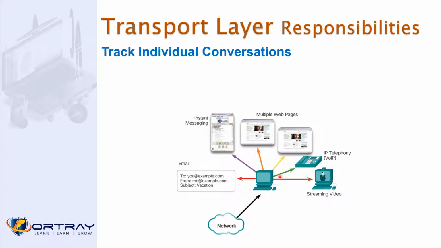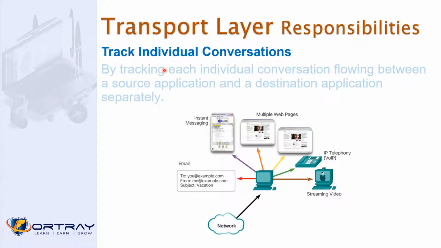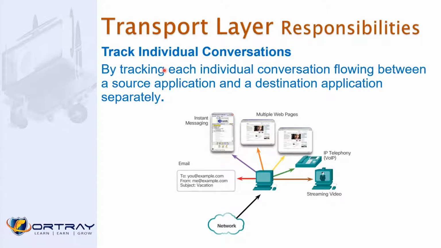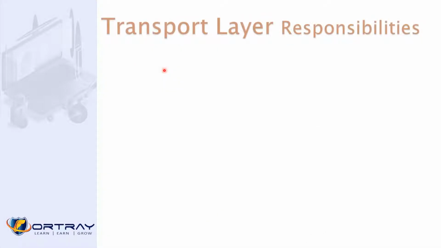Sometimes in the computer, you have two or three browsers or different tabs at the same time. That is how it has individual conversations. So your message is not going into different windows at the same time, by tracking each individual conversation flowing between the source application and destination application separately. Responsibility: segmentation and reassembling. By dividing the data into segments, data is easier to manage and transport.